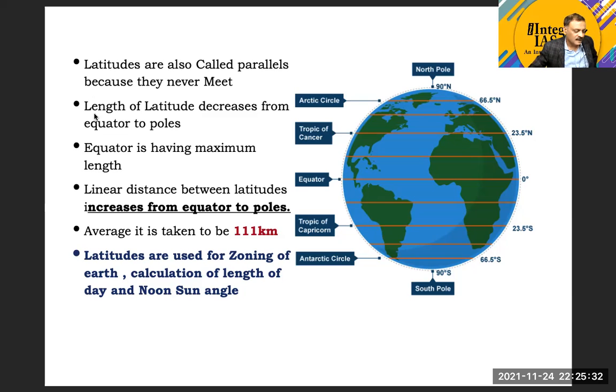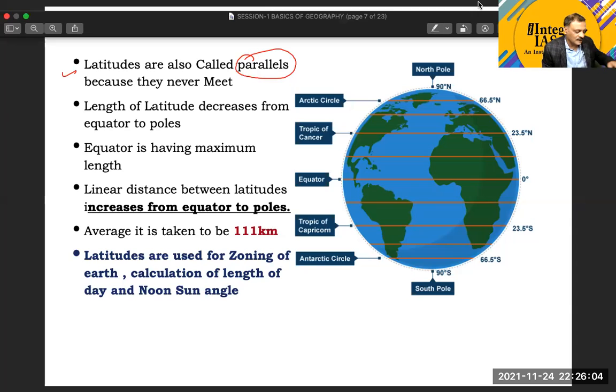Now always remember, there is another word which we tend to use for latitude, and that word is parallels. It is called parallels. Why are they parallels? Because they never meet. That is why they are called parallels. We call them parallels because they never meet.